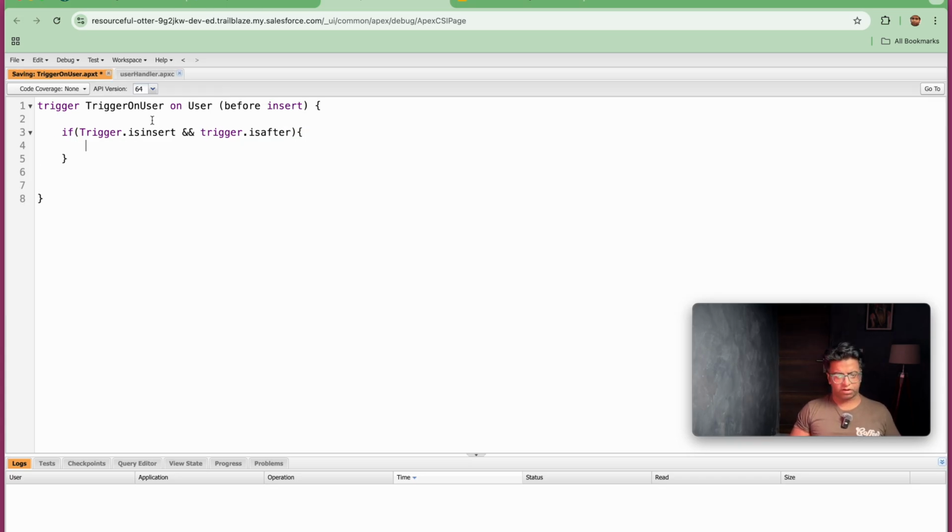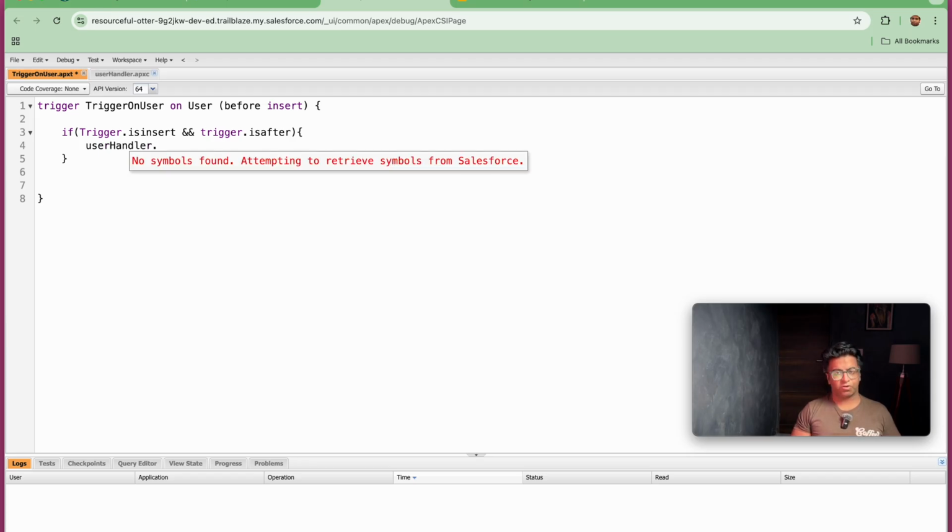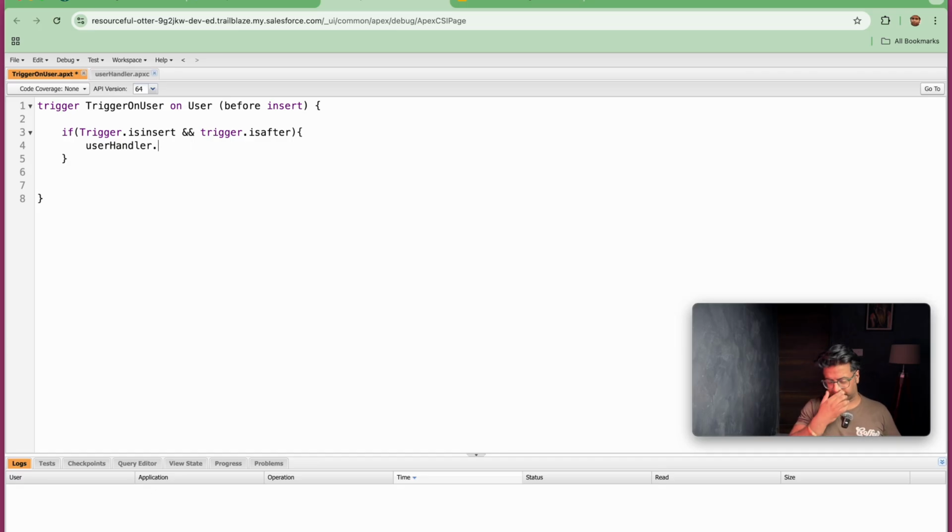Let's save this. Once we are done with saving this, we will be calling the user handler method. UserHandler dot, the method name that we want to call here is test method. Let's not make it test method, let's make it realistic.